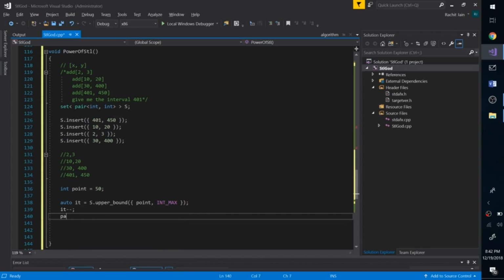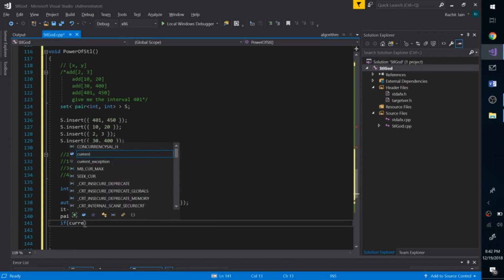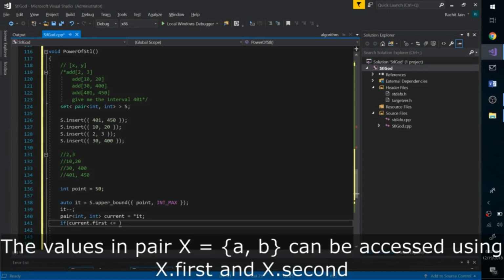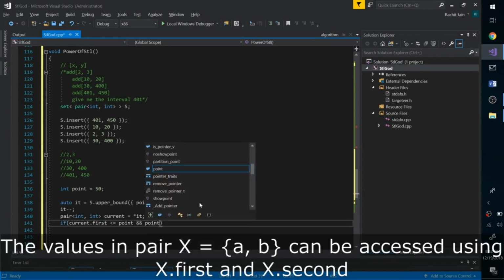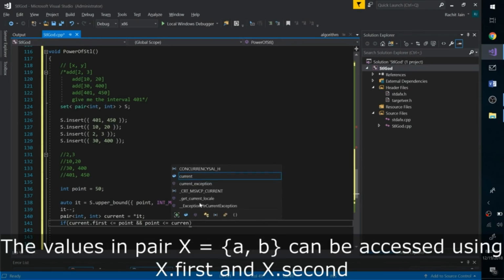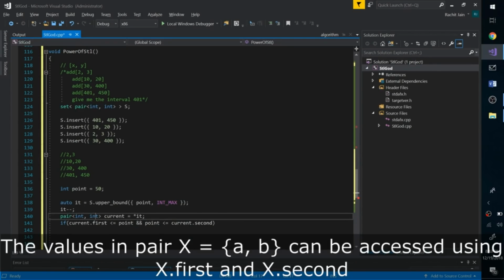So let's quickly derive that pair first. Current equal to star it. Now if current dot first is less than equal to the point, and the point is of course less than equal to current dot second. Whenever we generate a pair, we can pick up the first value by current dot first, and the second value we can access using current dot second.